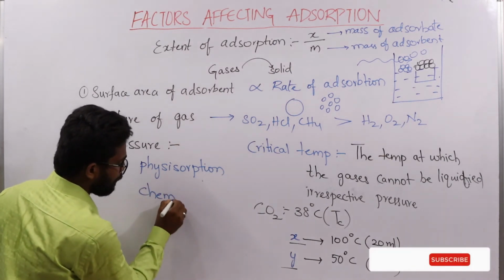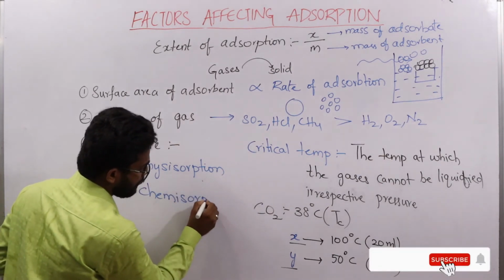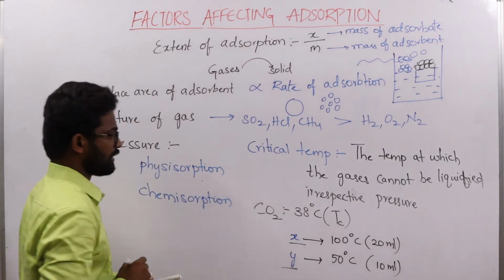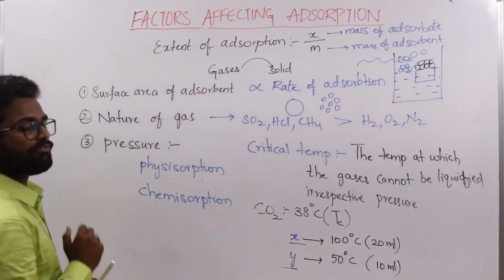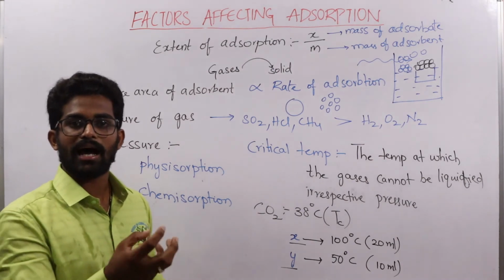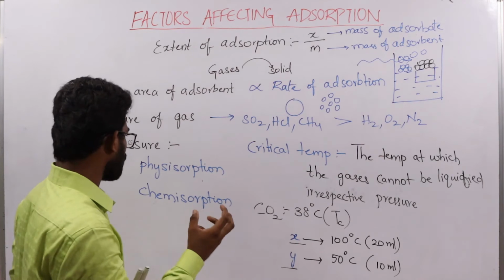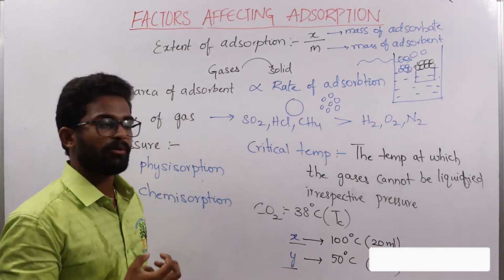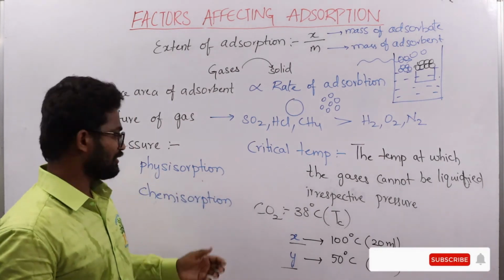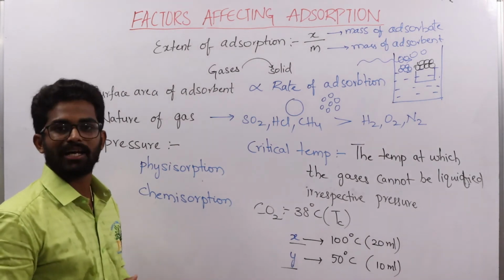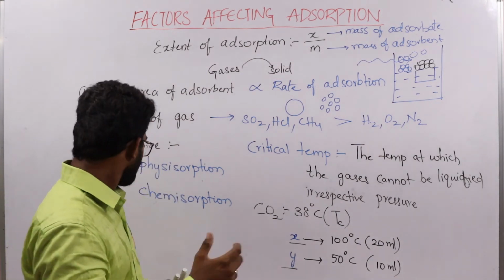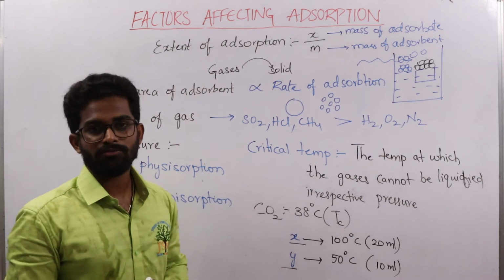In physisorption the molecules are adsorbed due to van der Waals forces, whereas in chemisorption they are adsorbed due to chemical bond formation.